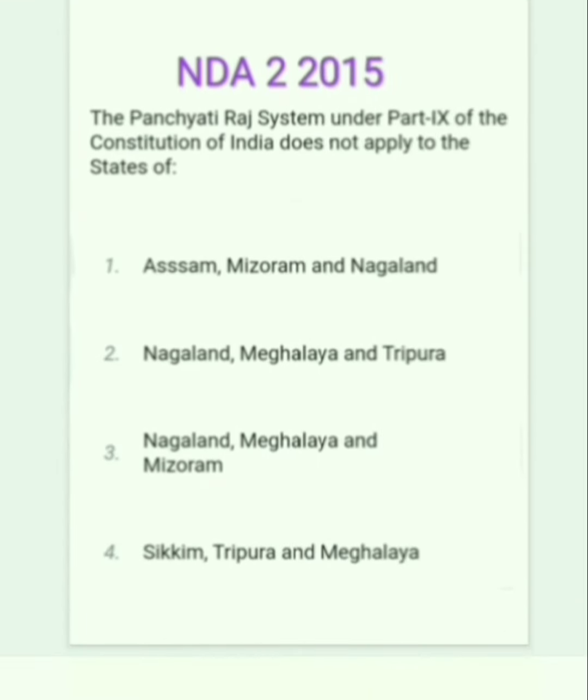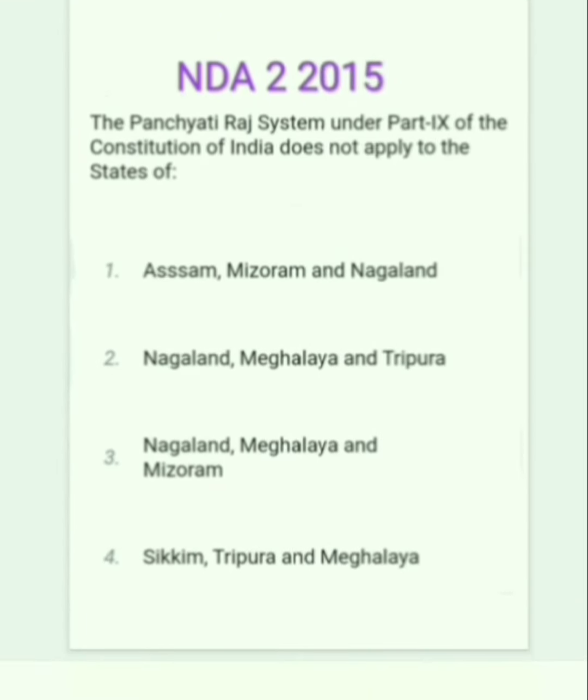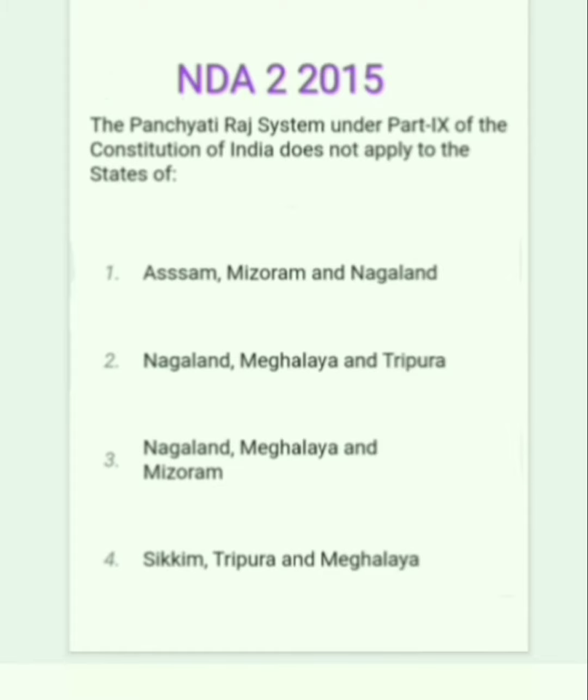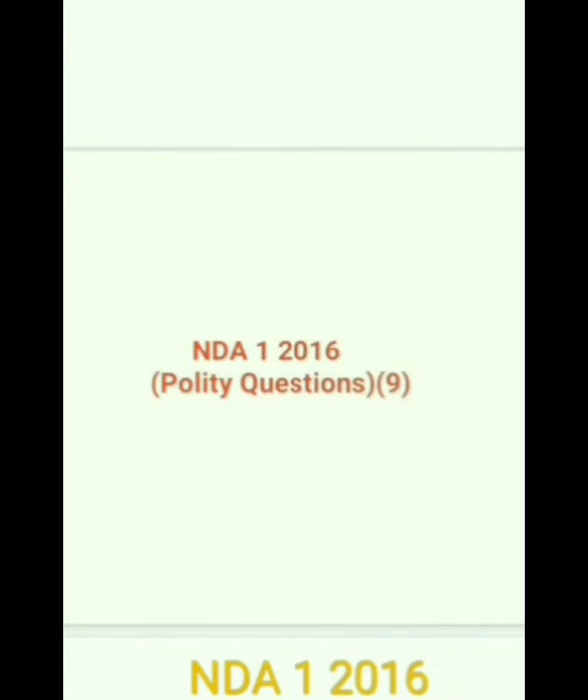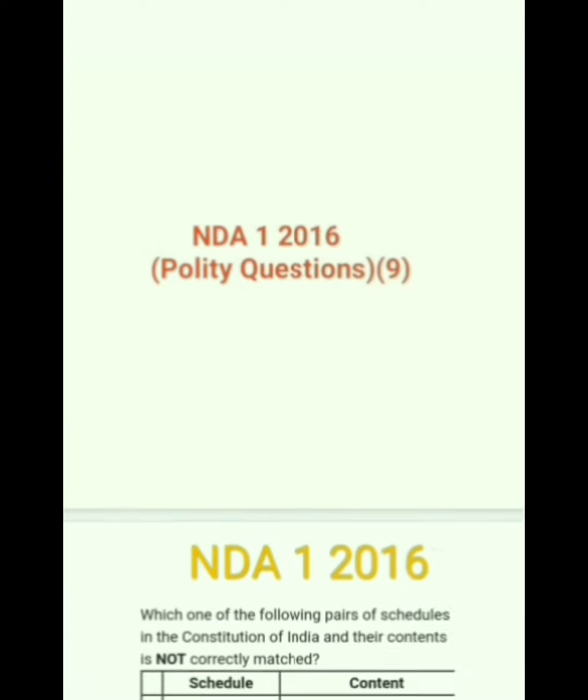The panchayat system under Part 9 of the Constitution of India does not apply to the states of Nagaland, Meghalaya and Mizoram. Option 3. NDA 1 2016 POLITY question.